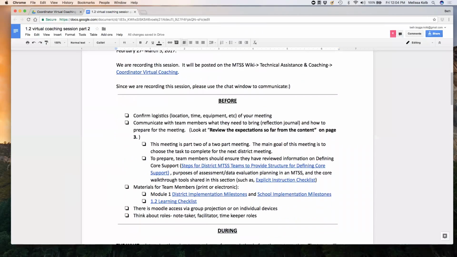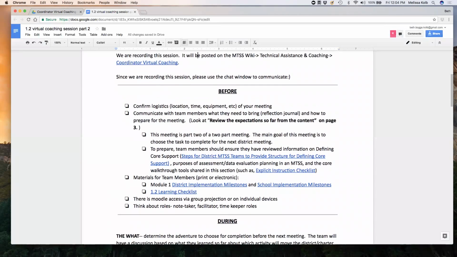All right, so let's go ahead and jump into some meat. The first part of this is really helping you to think about what are all the things that I need to think about before my actual meeting happens. So certainly we need to make sure we've got a place to meet. Make sure that you have a location, the time, and the equipment for your meeting. After you've got all that confirmed, then you definitely want to go ahead and communicate with your team members in terms of things that they need to do to be prepared.